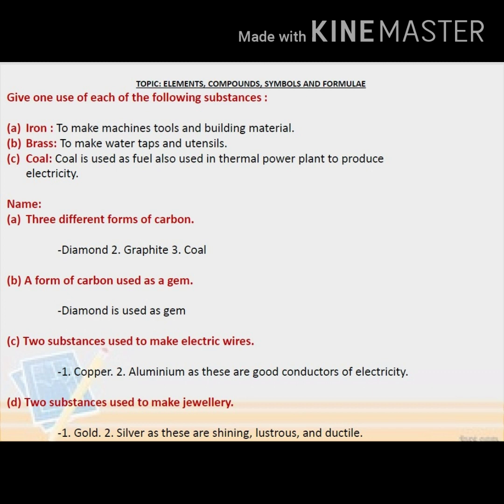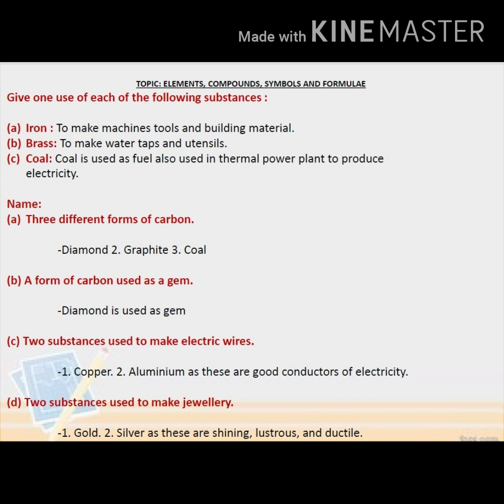Give one use of each of the following substances. Iron to make machine tools and building material. Brass to make water taps and utensils. Coal is used as fuel, also used in thermal power plant to produce electricity.